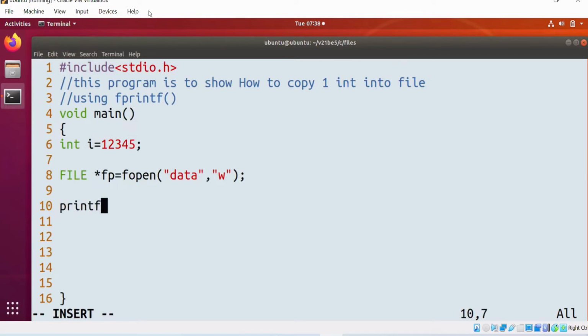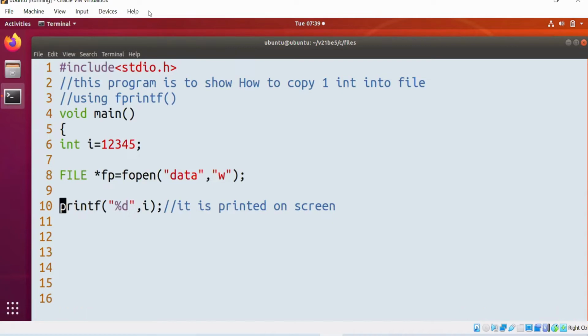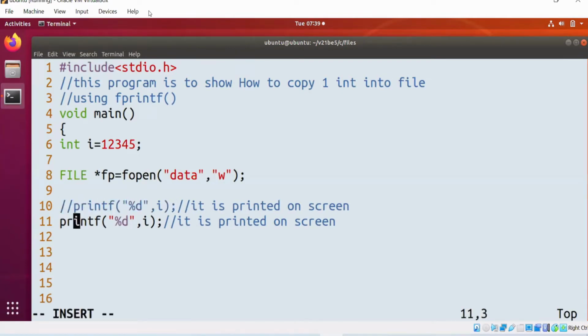Now tell me, if I use printf, where is it printed? It is printed on the screen. Instead of printf, if you use fprintf, very simple.